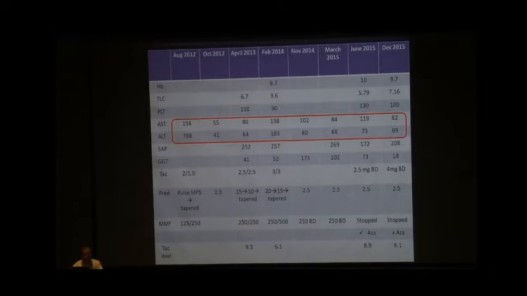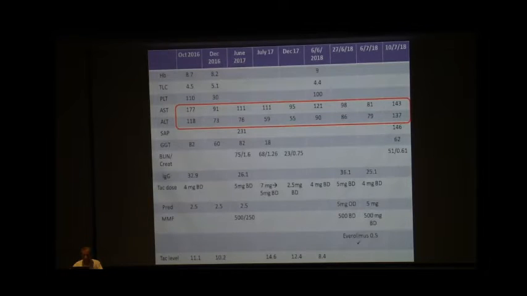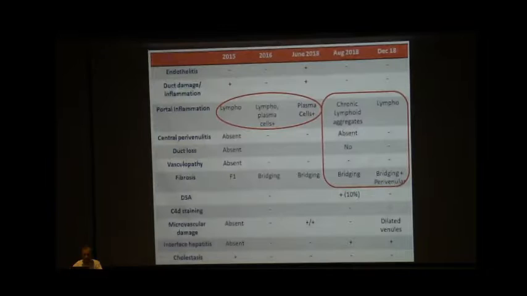So this is the enzyme level, persistently AST/ALT elevation. So he received multiple pulses. He was also on MMF, which was stopped because of cytopenias. Here again we can see from 2016 to 18 persistently high transaminases. So TAC dose even went up to 7 milligram BD, which was quite high. So he developed renal dysfunction due to tacrolimus. Even at some point of time everolimus was also tried.